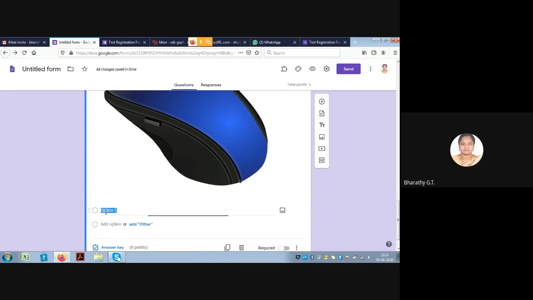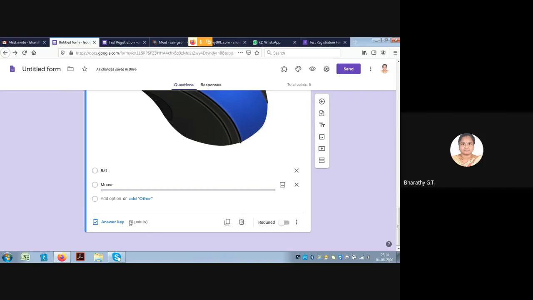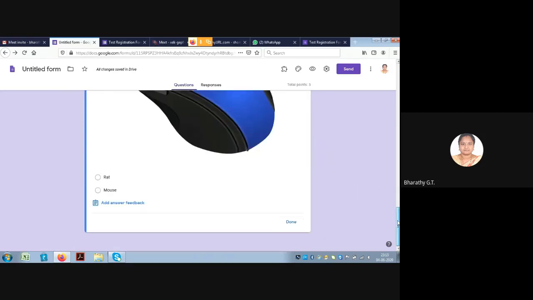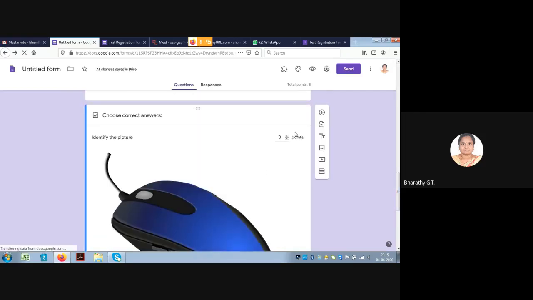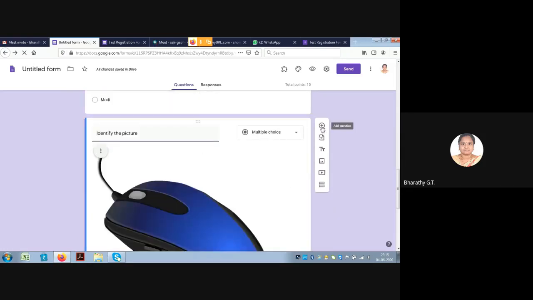You can give the options rat, mouse. If you want to add some other options, you can add them. We can give the answer key. Select the answer key. The correct answer is mouse. After giving the correct answer, give the points also for it. Again, we will give 5 points for this, and then click on this done button. We will add one more question.